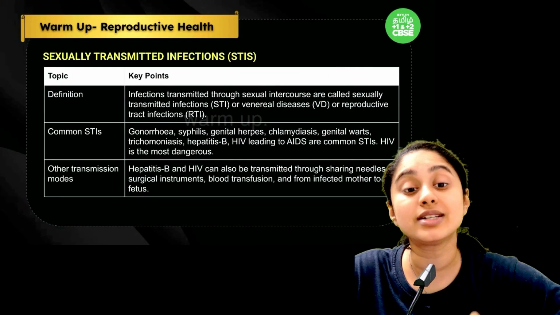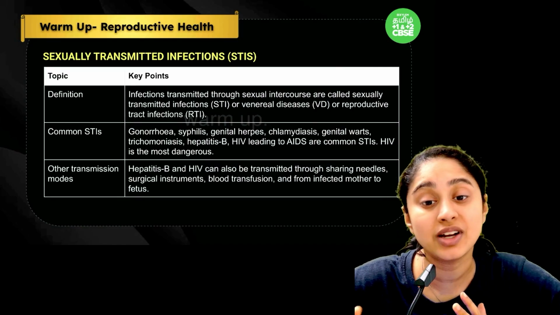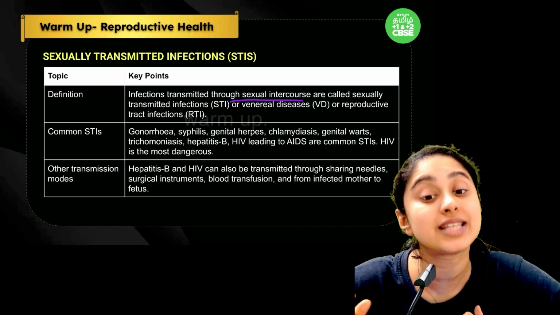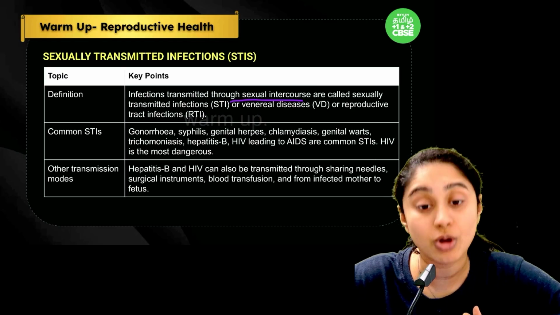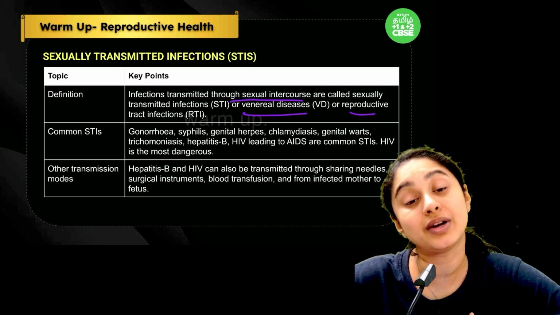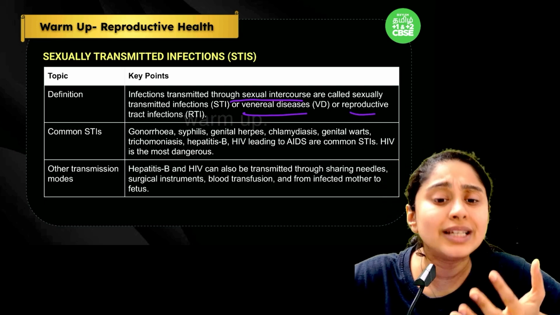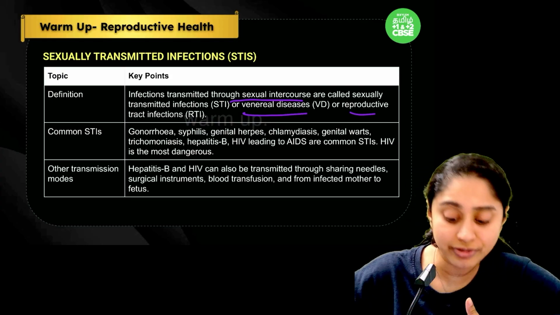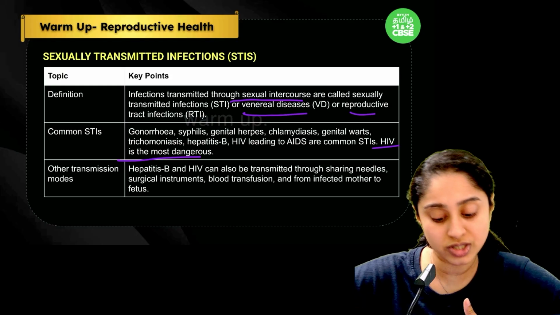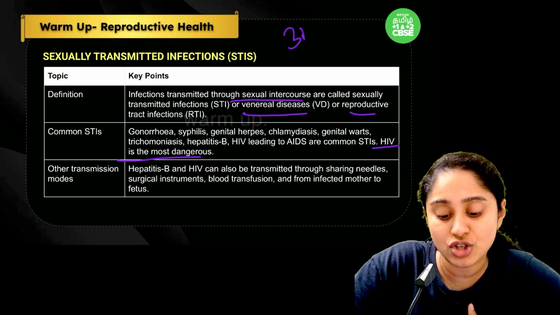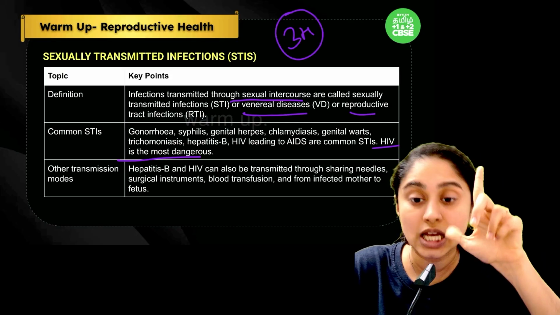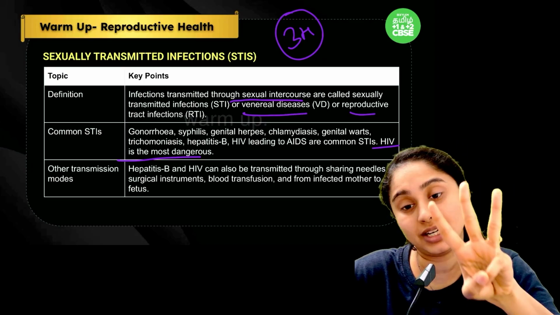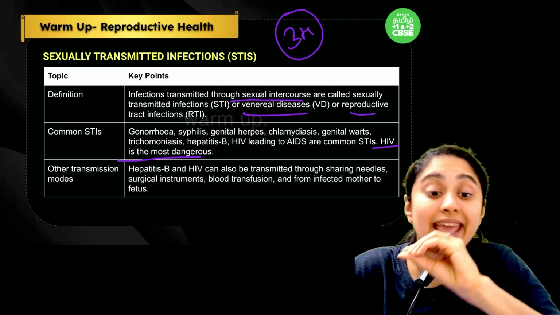Now, going to the third segment of the chapter, it is sexually transmitted infection. Remember that those infections that can spread through sexual intercourse are what we call sexually transmitted infections, or we can also call them venereal disease or reproductive tract infection. Common STIs include gonorrhea, syphilis, herpes, chlamydiasis. A lot of these, but HIV is the most dangerous. And remember 3H. What is 3H? Herpes, HIV, hepatitis B. One more time: HIV, herpes, and hepatitis B. These three diseases cannot be cured.